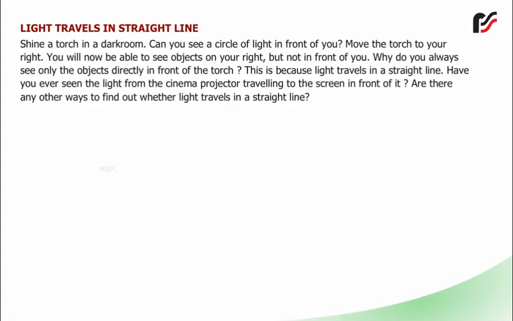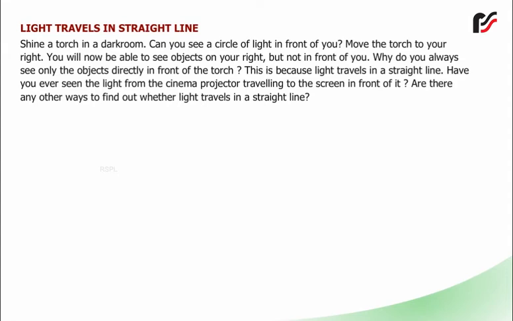Light travels in straight line. Shine a torch in a dark room. Can you see a circle of light in front of you? Move the torch to your right. You will now be able to see objects on your right, but not in front of you. Why do you always see only the objects directly in front of the torch? This is because light travels in a straight line.